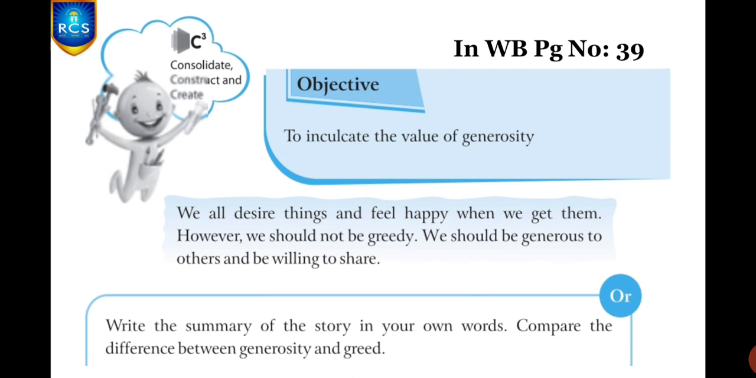And children, here they have given you 3 activities and in this you have to choose any one activity and you have to complete it. And first one is write the summary of the story in your own words. Compare the difference between generosity and greed. Children, first activity is you have to write the summary of the story telling the main points, main important events from the story. And then at last what you have to do, you have to compare the difference between generosity and greed. What is the difference between being generous and greedy?